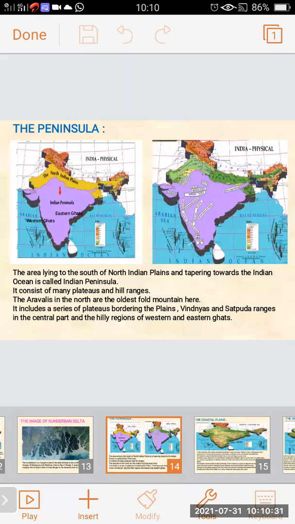It includes a series of plateaus bordering the plains, Vindhyas and Satpura ranges in the central part, and hilly region of western and eastern Ghats. So the Aravalis in the north are the oldest fold mountain in this peninsula.